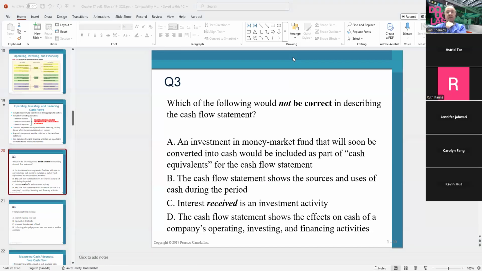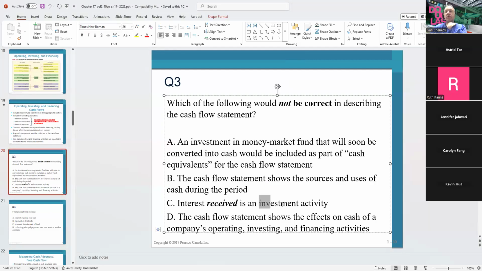Yes, that would be the correct one. Why? Because generally speaking, we don't have investment activity in our cash flow statement. What kind of section do we have? We have investing activities. Investment activity is not part of the cash flow statement. And interest received is usually part of the operating activity, not investing activity.